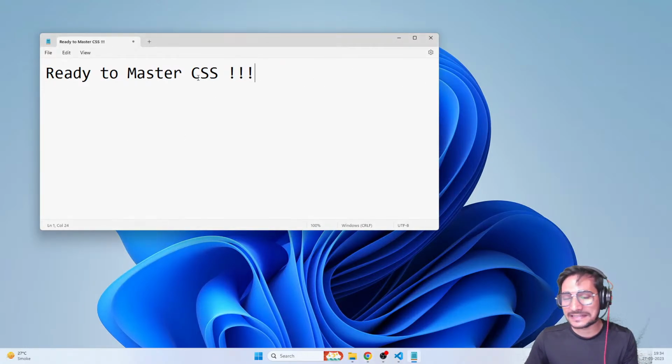So let's start with CSS. But before starting with CSS, I hope you guys know a little bit of HTML. Even if you know how to create an HTML page and just create some basic image, div and all that stuff, that is completely fine for me. Even if you know the basics of HTML, that's enough to start with CSS, because as I said, we are starting from scratch.